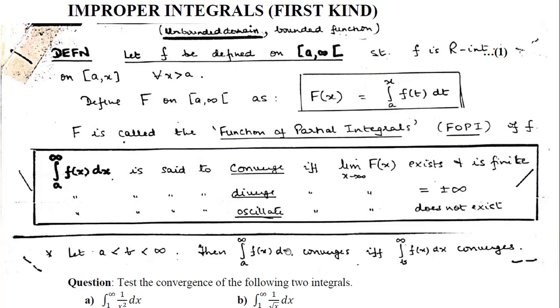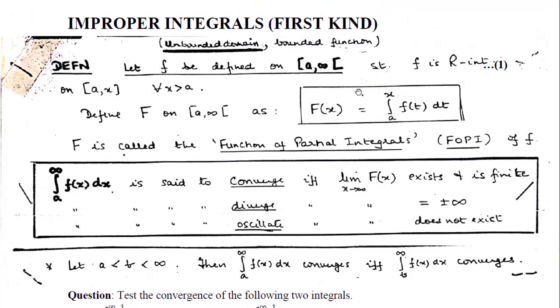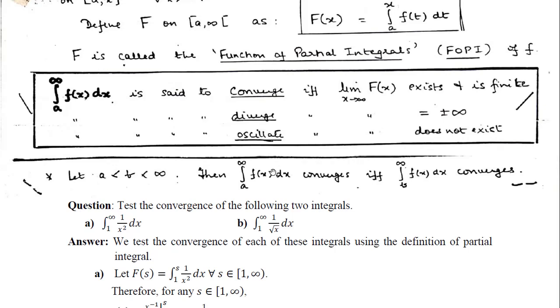So this will converge when? This will converge if and only if this limit exists and is a finite real number. So that is what we are going to discuss, an improper integral of the first kind. It is convergent if and only if this limit exists and is a finite number. In that case, this integral will be convergent, and this integral will be divergent if this limit is plus infinity or minus infinity. If this limit does not exist, we will say that this integral is oscillatory. So that is how these three categories are: the kind one improper integral is divided into convergence, divergence, or oscillatory.